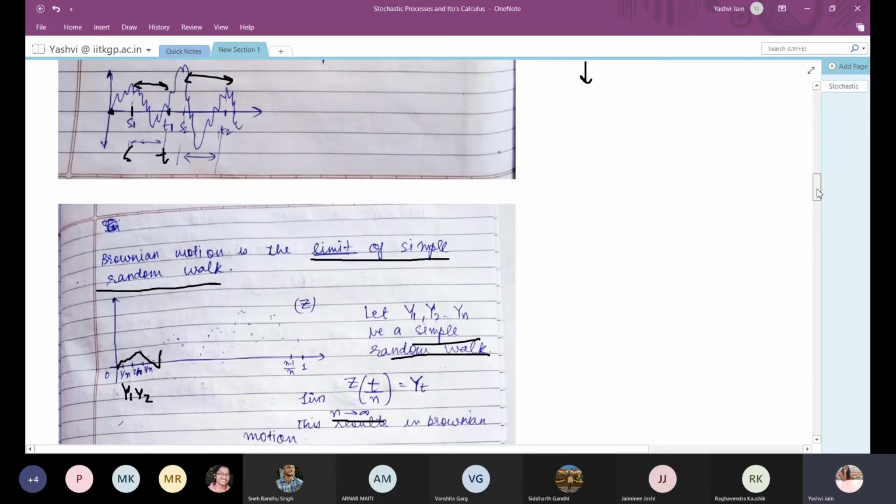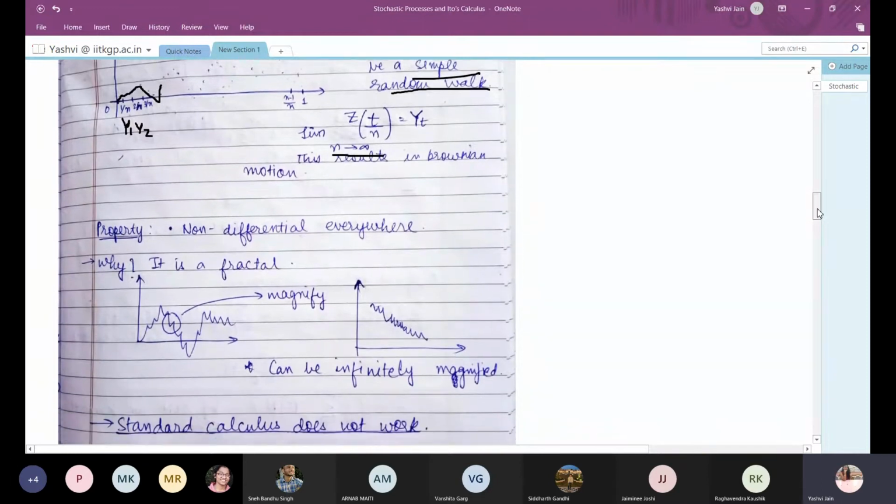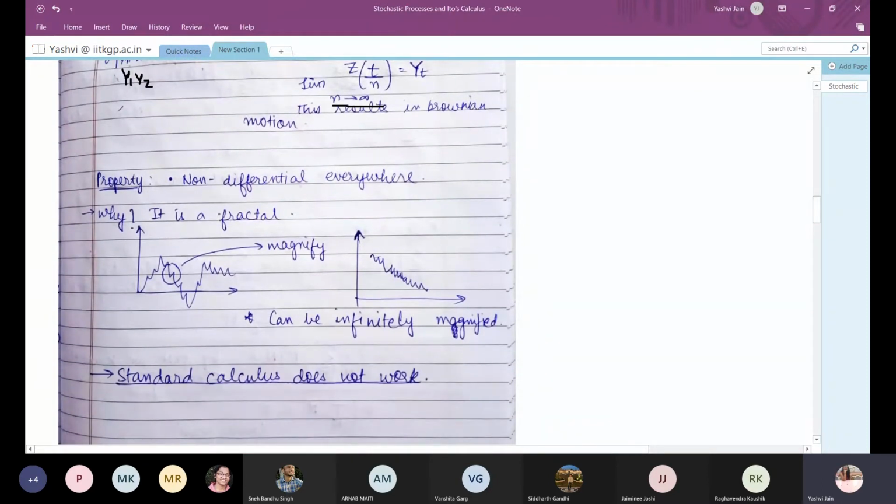So a Brownian motion is a very good example to model the prices of different commodities. But one property of Brownian motion is that it is non-differentiable everywhere. This is because a Brownian motion is a fractal.